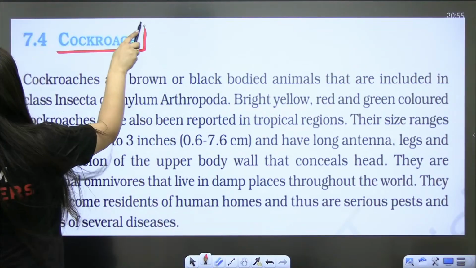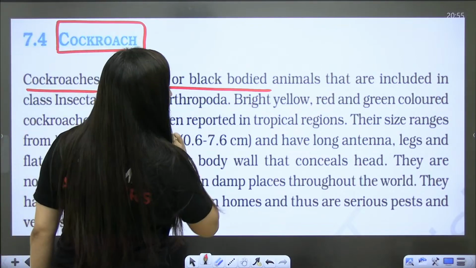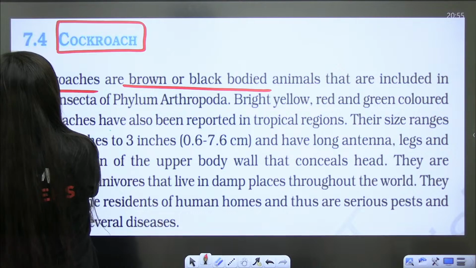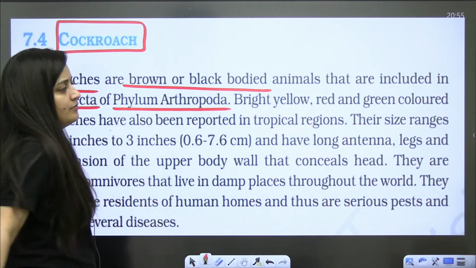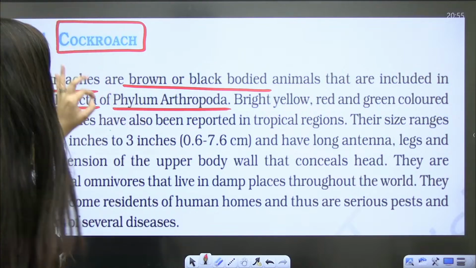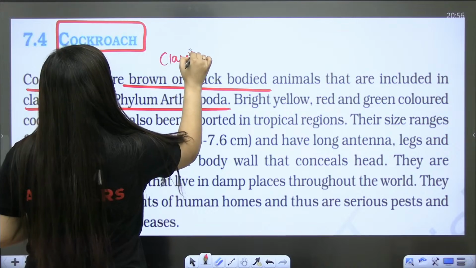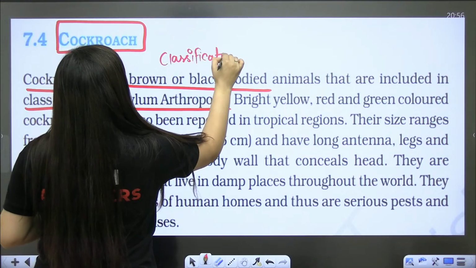Now come back to the topic. So let's revise it from NCERT. Cockroaches are brown or black bodied animals. Where are they present? Phylum Arthropoda. So from this first line itself, it should be very clear to you that classification here is important.